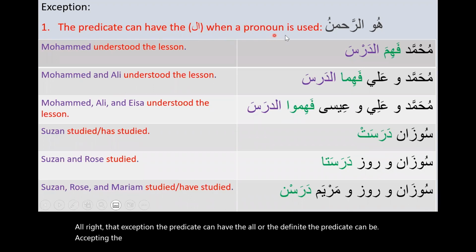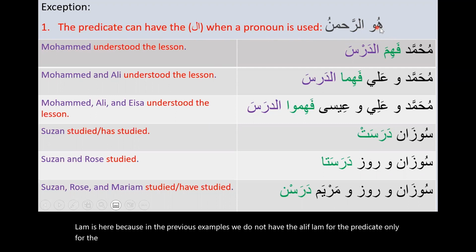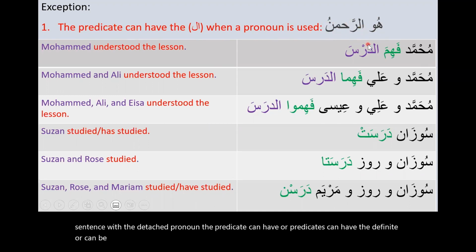When a detached pronoun is used, like huwa, he, huwa ar-rahman. See, the alif lam is here. Because in the previous examples, we do not have the alif lam for the predicate, only for the subject. But here, the subject is a pronoun, huwa, he, and then the predicate, which is telling about the subject, has the alif lam.